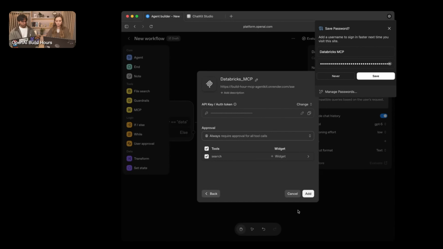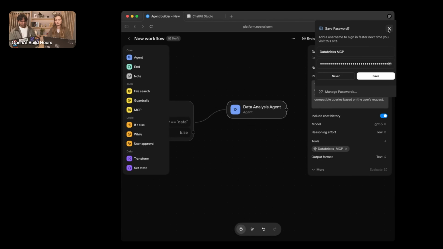Let's give it a second to pull up the tools, and we can see that a fetch tool is actually surfaced here. What this allows us to do is select a subset of the functions that are allowed on the MCP server, to really allow the model to not get overwhelmed with the choices of potential actions that it can take. So I'll add that tool there.